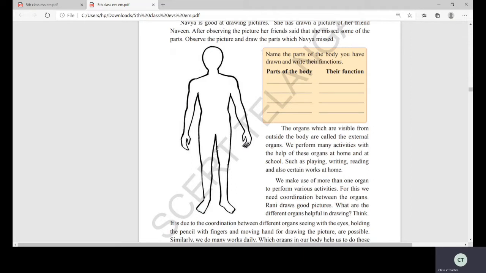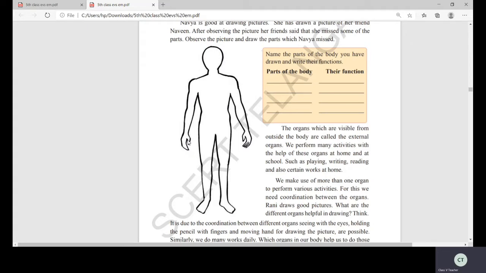And what about the legs? God has given two legs. We play, we run, we walk. With the help of the legs, we sit, we stand, isn't it? These are the important organs of the body. And come on, what is the help of the neck? We move our head here and there, isn't it? So every body part is having its own importance, children.